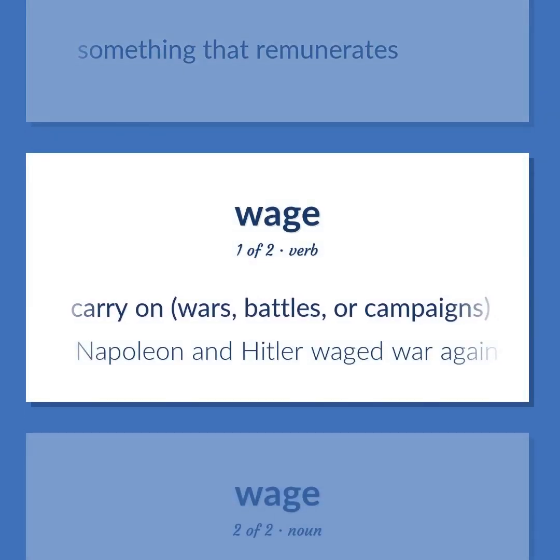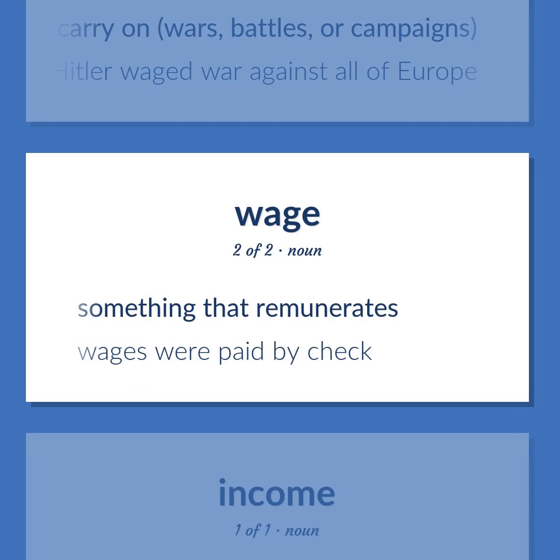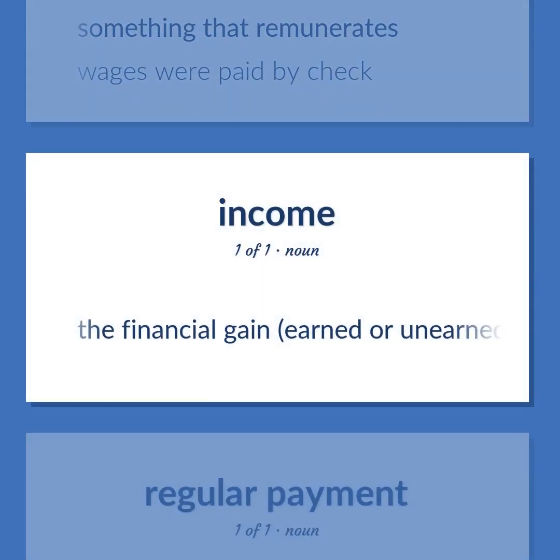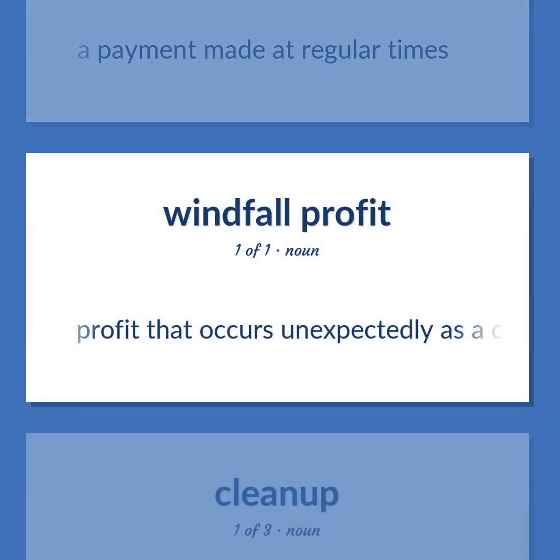Carry on wars, battles, or campaigns. Napoleon and Hitler waged war against all of Europe. Something that remunerates. Wages were paid by check. The financial gain, earned or unearned, accruing over a given period of time. A payment made at regular times. Profit that occurs unexpectedly as a consequence of some event not controlled by those who profit from it.